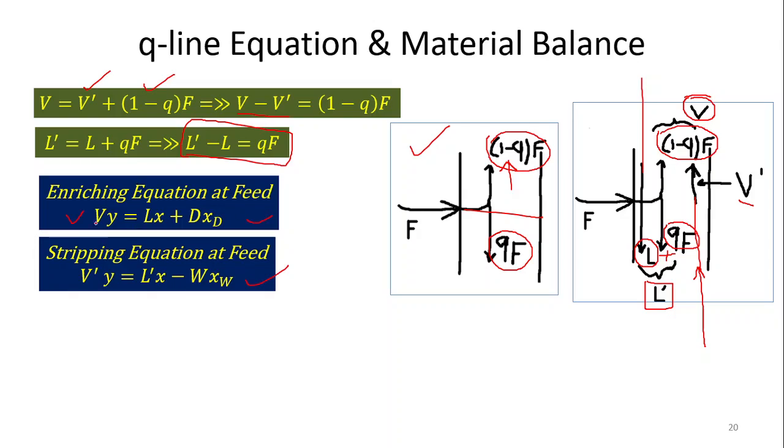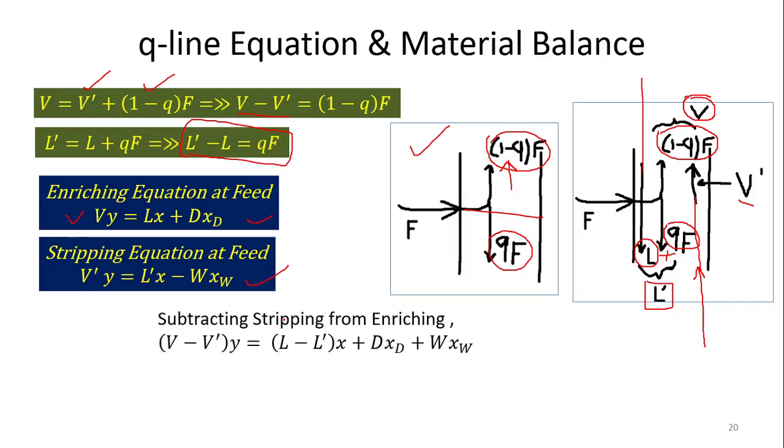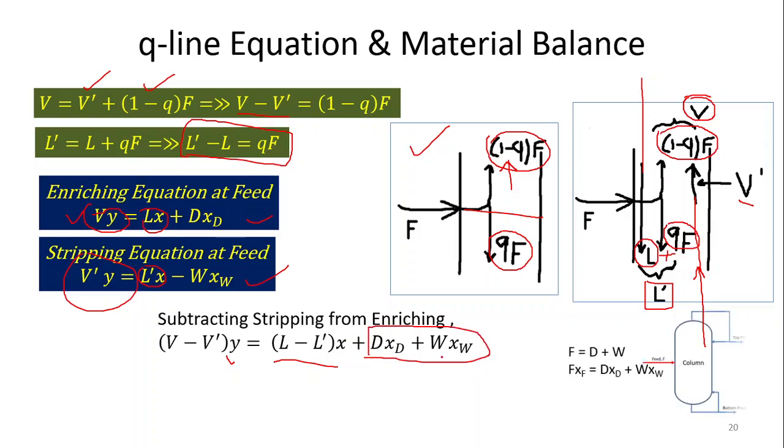With the help of these two equations, if you subtract equation 2 from equation 1, that is subtracting the stripping from the enriching, here y is common, so we can take out y and this will be V minus V dash. Similarly here, x is common, take out the x, so we can get L minus L dash. And similarly the last portion, this portion is a very important one, DxD plus WxW. What is the meaning of this portion?